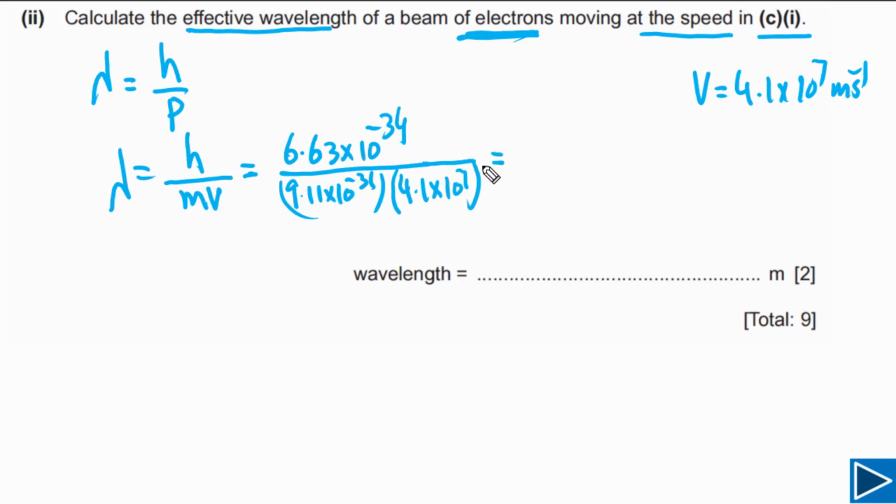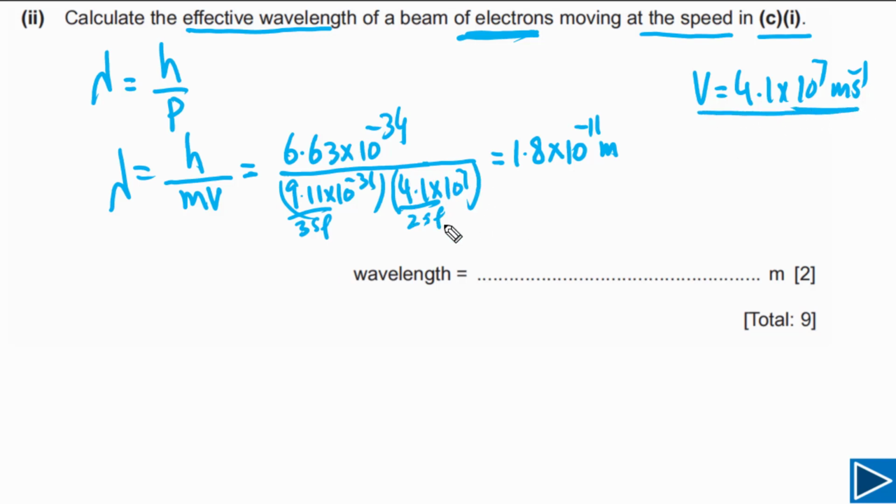If we simplify this, you see we have 2SF here and 3SF here, so this has 3SF, this one has 2SF, and this quantity has 3SF. In our final answer, we have to use the least number of SF, so we will be using 2SF. Our final answer will be 1.8 times 10 to negative 11 meters.